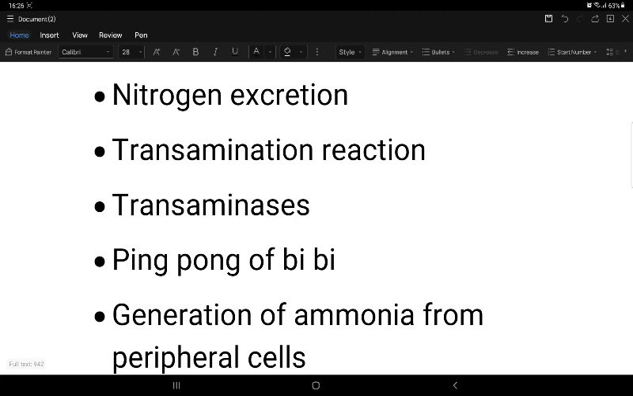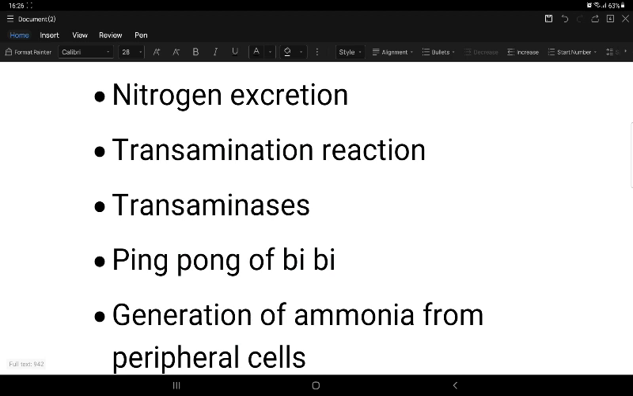The name is given after the amino acid from which the amino group is removed. For example, aspartate undergoing transamination is aspartate transaminase, and alanine undergoing transamination is alanine transaminase. So like that it happens. By this we get oxaloacetate from aspartate, pyruvate from alanine, glutamate from alpha ketoglutarate, and glyoxylate from glycine.